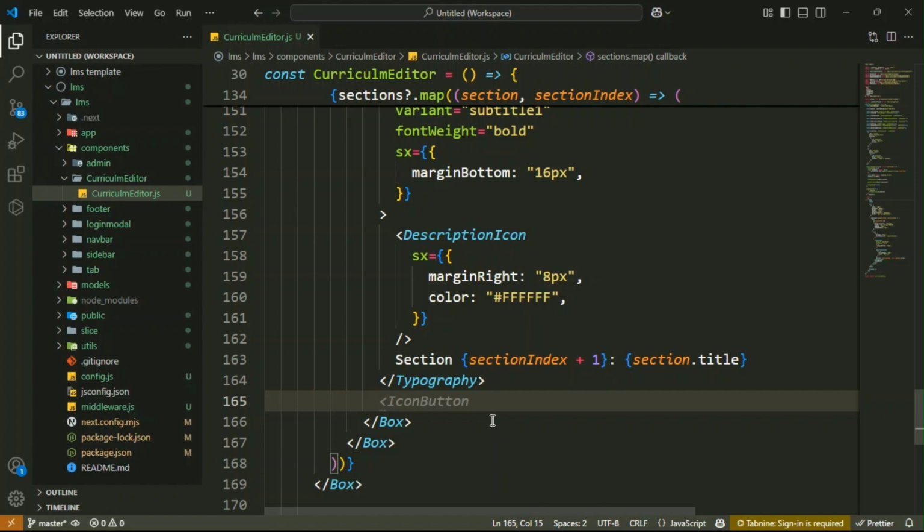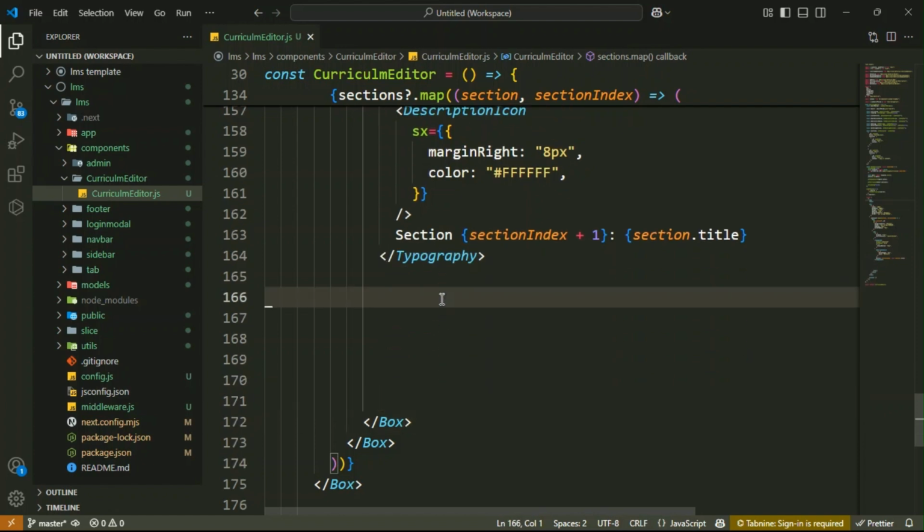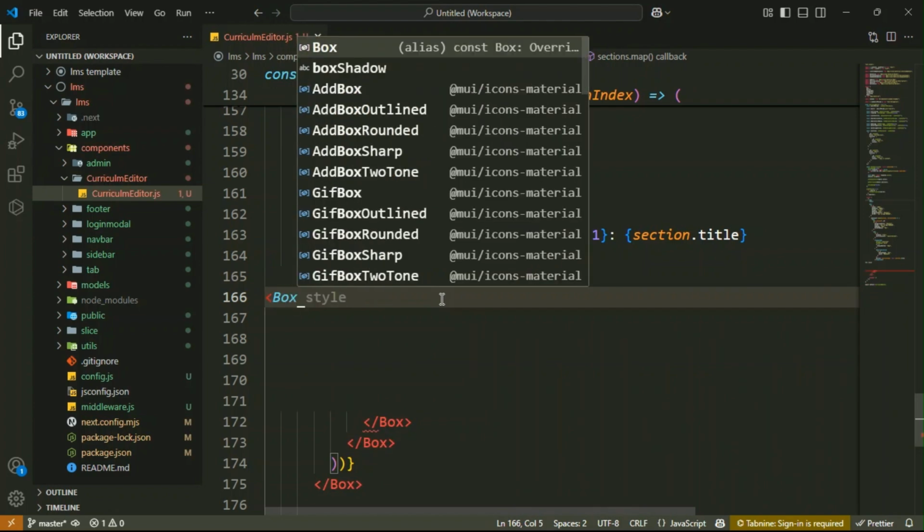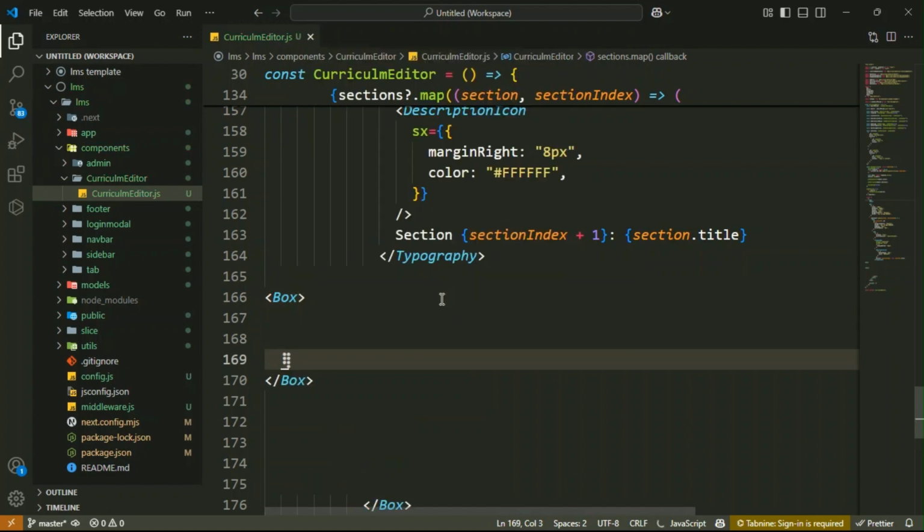Then after that we will create another Box component. So let me, after your Typography, create another Box. Inside it we have the buttons, the edit section buttons. This is the edit icon, then you have the delete icon. So let's create this component, that is a Box.